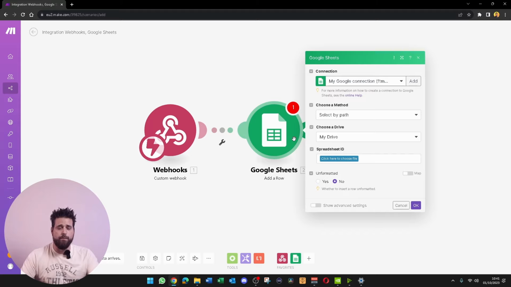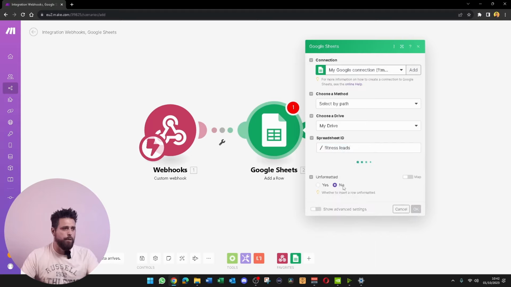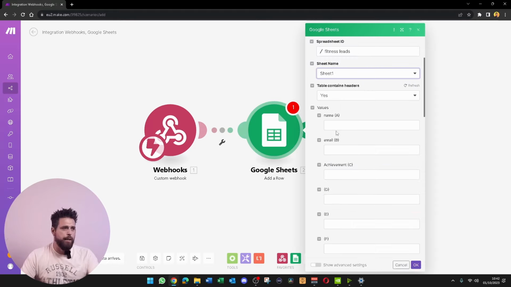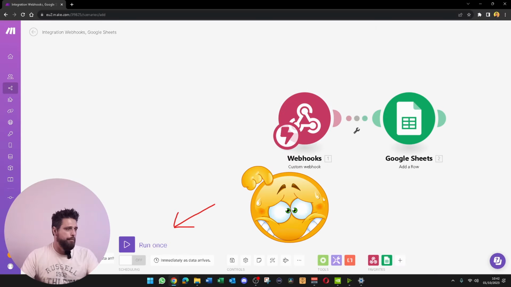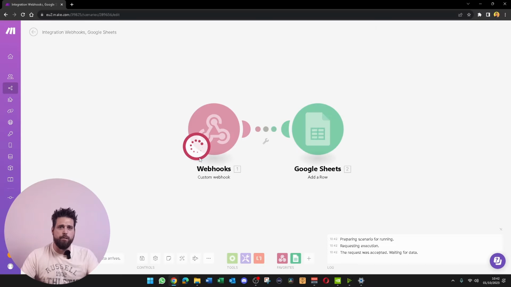Once you've created that Google Sheet, come back to Make, and then you're going to want to find your file that you've just created. Just select the one that you just created. Select sheet 1. You're going to have name, email, achievement from your Google Sheet. You're going to want to select the variables that we made in Voiceflow, attach them to the right values. Just going to go name, email, achievement, then just click OK. Now that's set up. We're just going to hit run once. Now waiting for us to send some information to it.